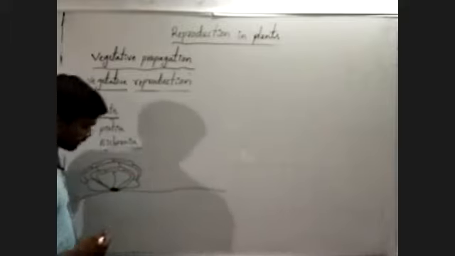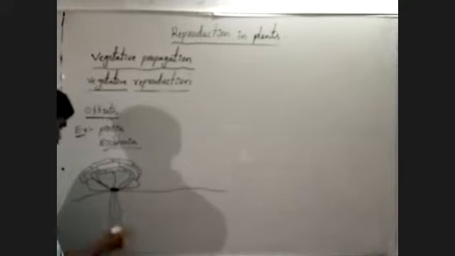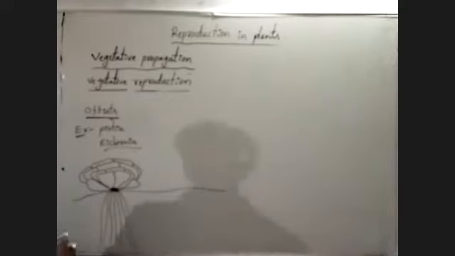Next, balancing roots are developed into the water, like this.